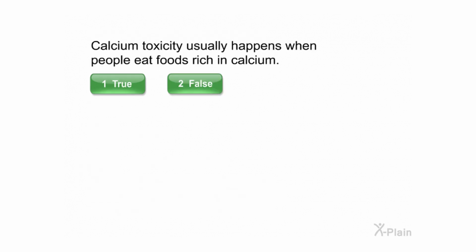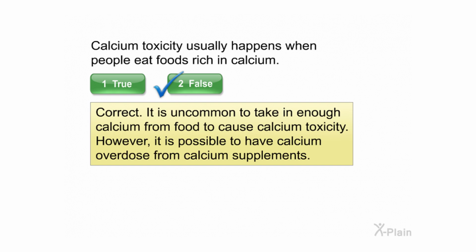Calcium toxicity usually happens when people eat foods rich in calcium. Select true or false. Correct. It is uncommon to take in enough calcium from food to cause calcium toxicity. However, it is possible to have calcium overdose from calcium supplements.